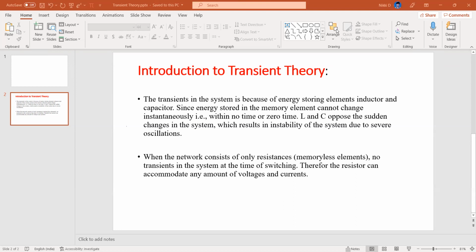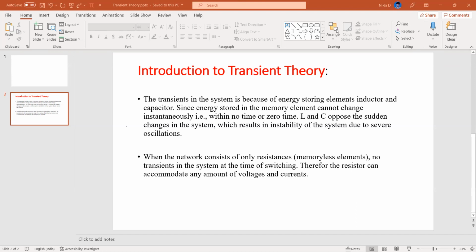Since energy is stored in these elements, which can actually store the energy, they are also called memory elements. Memory elements cannot change instantaneously; within zero time you cannot see any change in energy. Whatever the energy change, they will oppose it. So if it is L and C, they oppose sudden changes in the system. If it is L, it will oppose the sudden change in the current flowing through it. If it is a capacitor, it will oppose the sudden change in voltage across it.